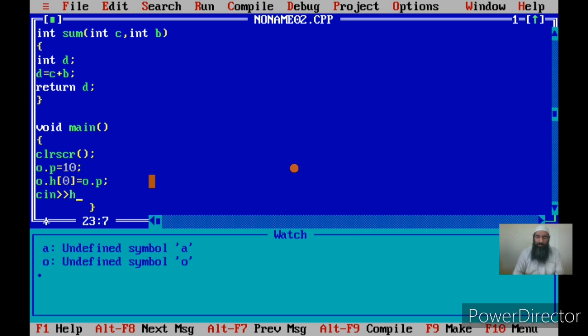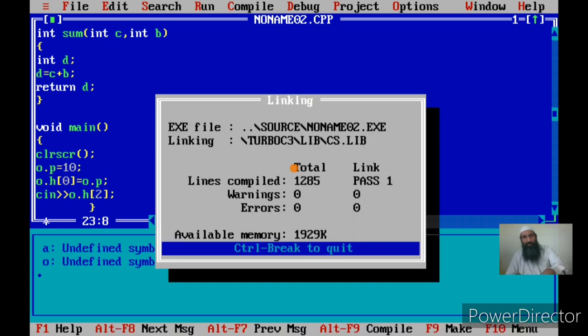Suppose I am storing it in H of 2. O.H of 2 is the structure variable dot second member, but which element? Again I am accessing the array element of a particular structure variable.